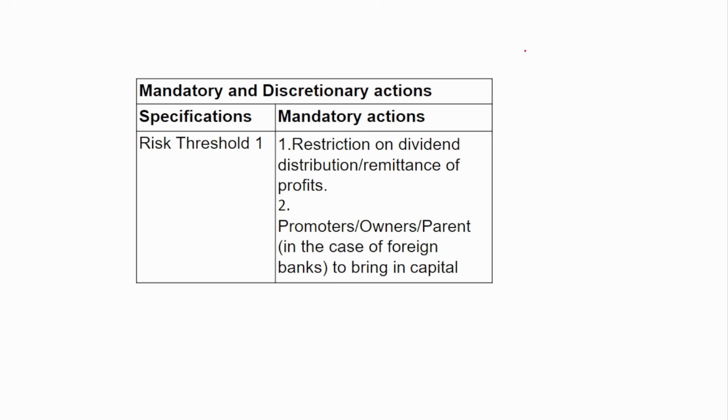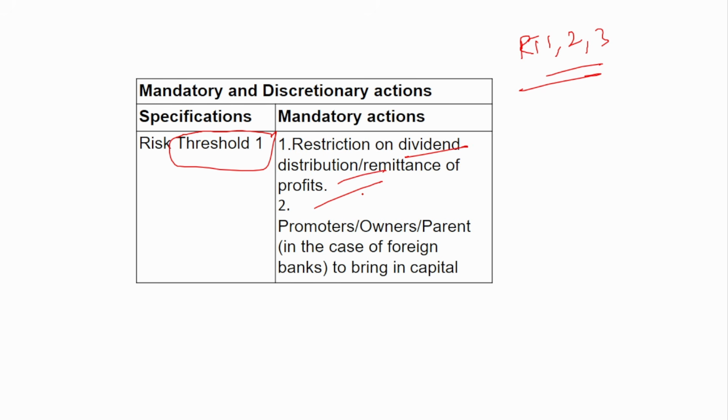Now we will see what happens when the banks are placed in risk threshold 1, 2 and 3. What actions will the Reserve Bank of India take when the banks are placed in each threshold? First we will discuss risk threshold 1. When the banks fall under risk threshold 1, they will have certain restrictions on the dividend, distribution and remittance of profit.